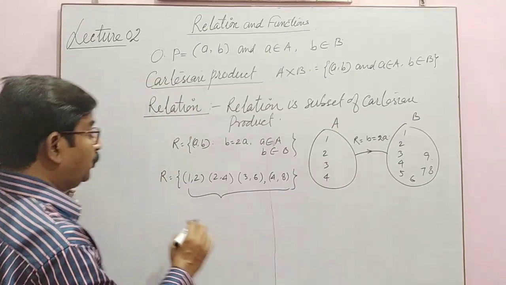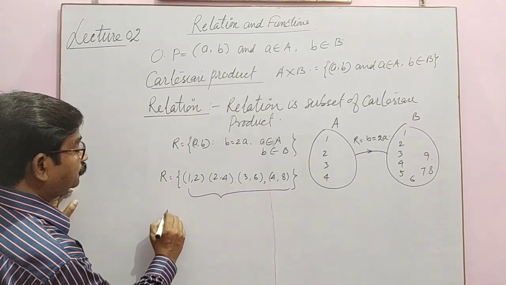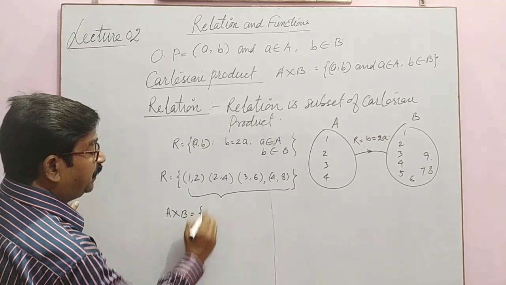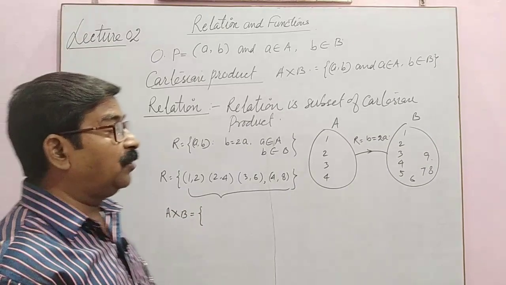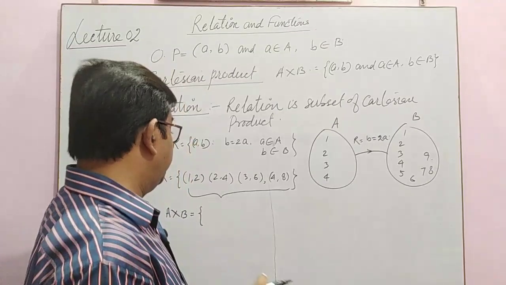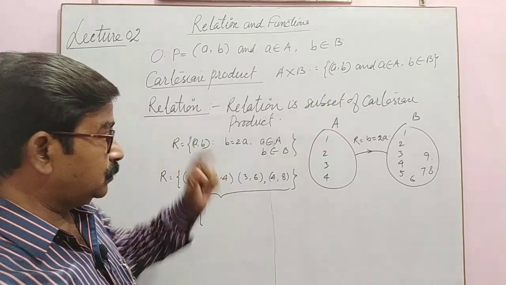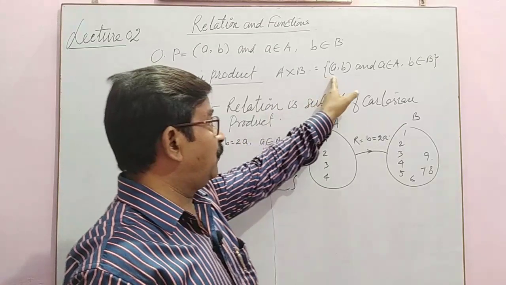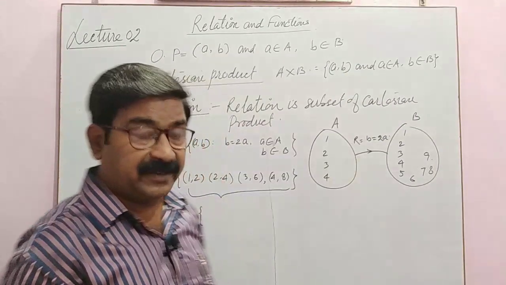And I am going to find A cross B, the Cartesian product of A and B. Cartesian product means first element from first set, second element from second set.